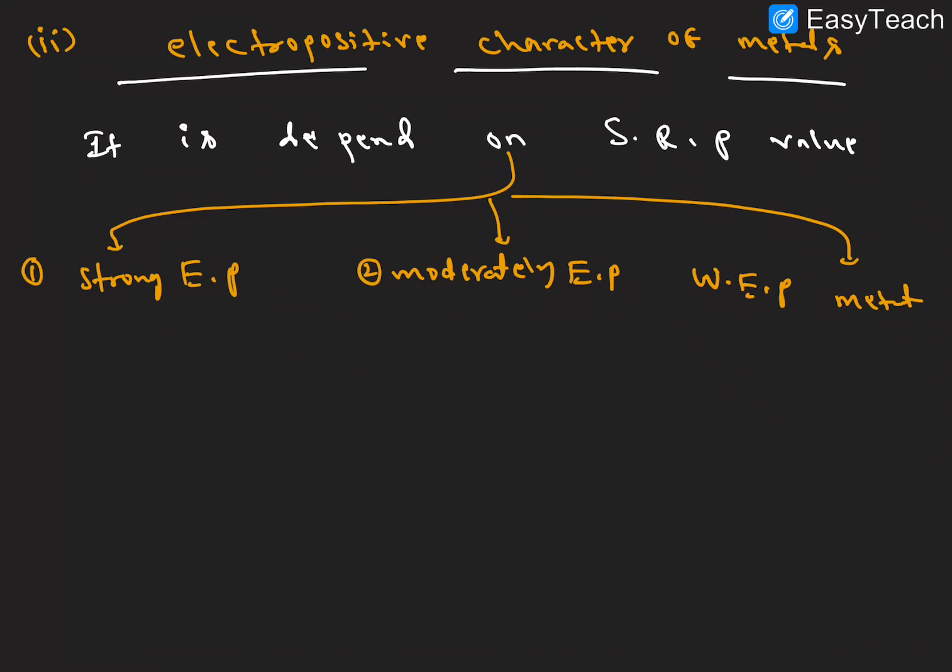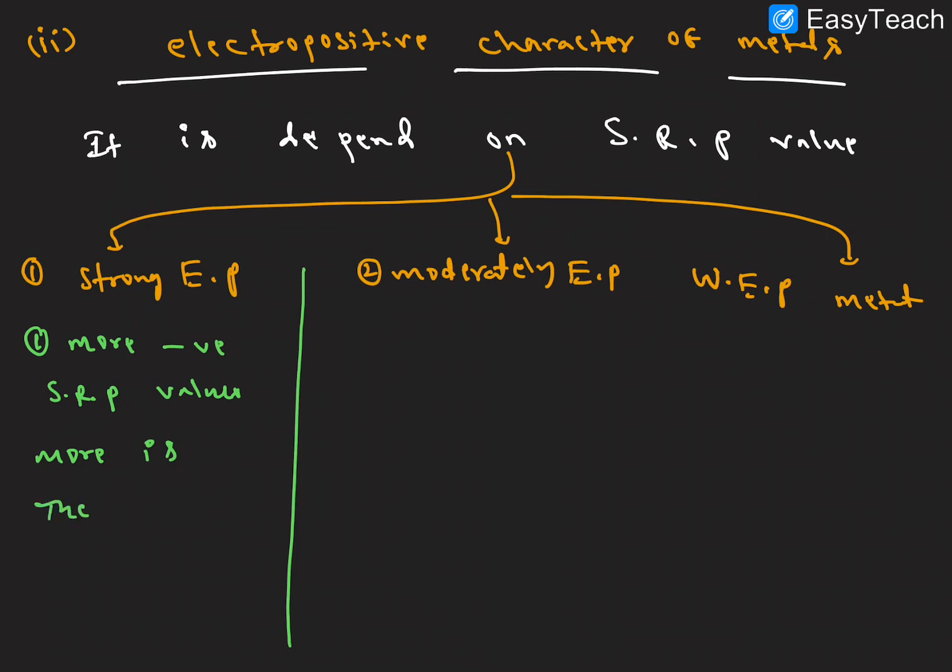So here is a very simple difference. The more negative the standard reduction potential value, the more is the metallic character, nothing but the electropositive character.